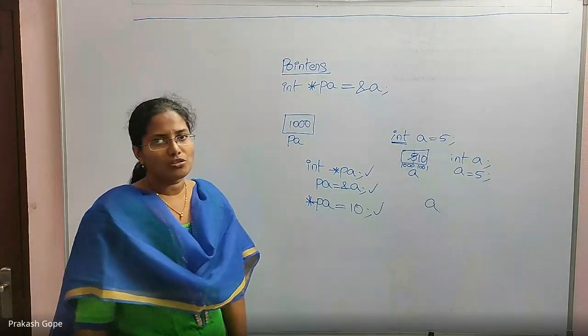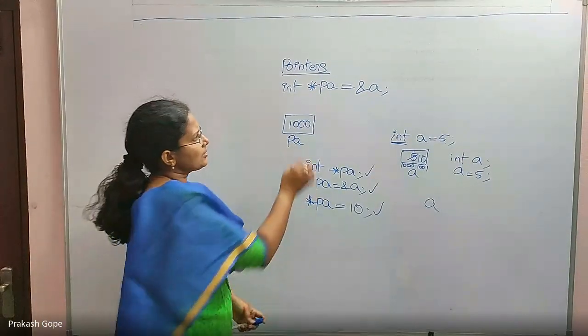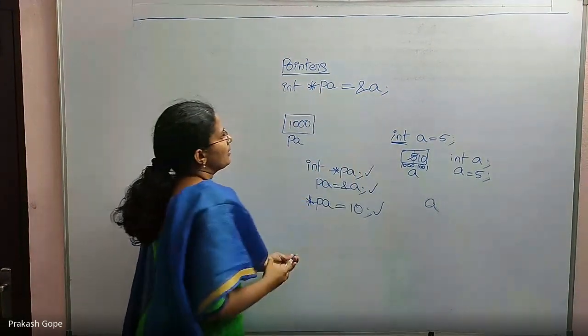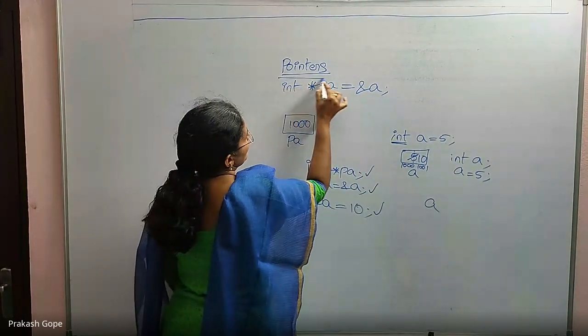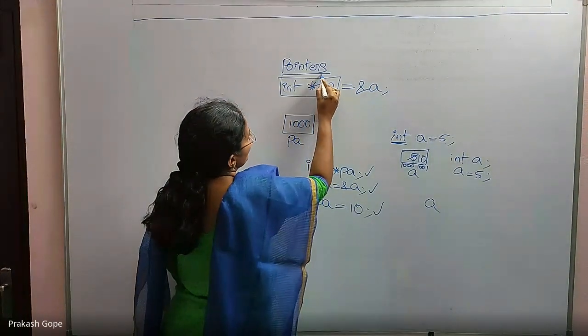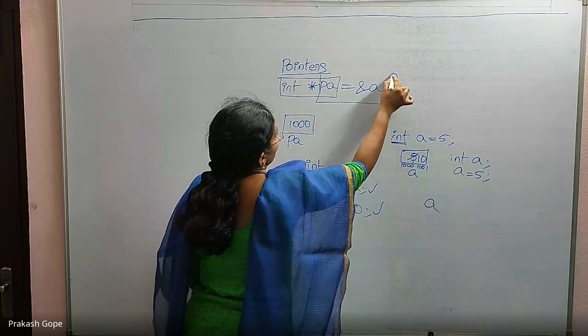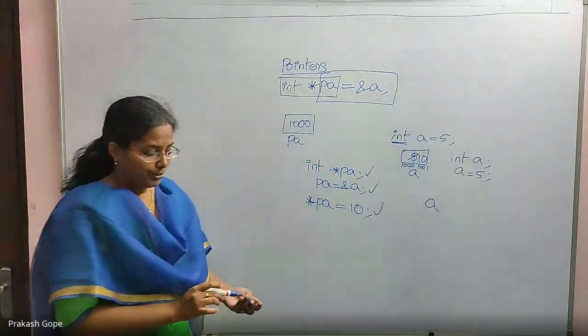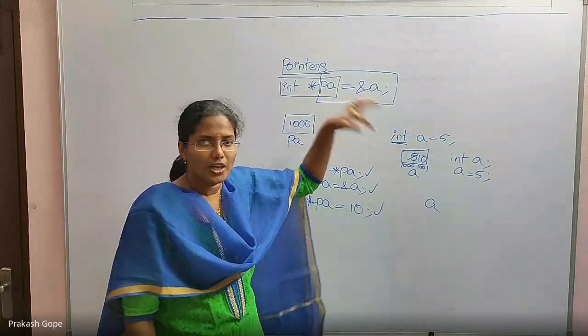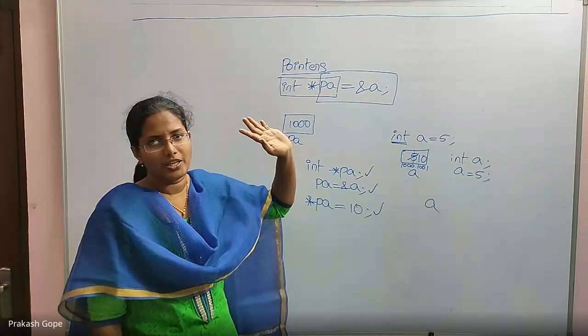Similarly, that line is also correct, because this is not just a star PA. See, this is the declaration part. That is the declaration, and this one is initialization. PA equal to address of A is the right statement. Star PA equal to address of A is wrong. Compiler will give an error.